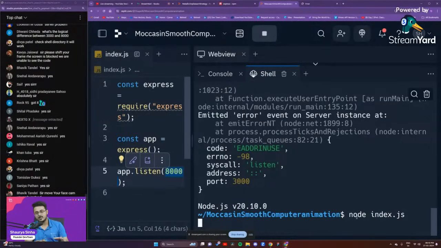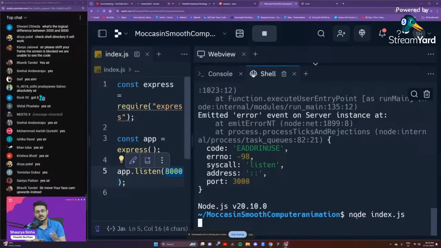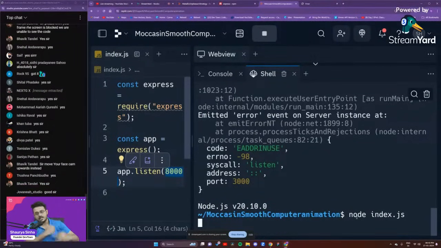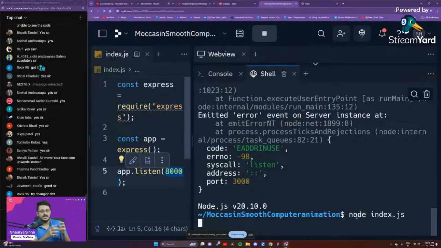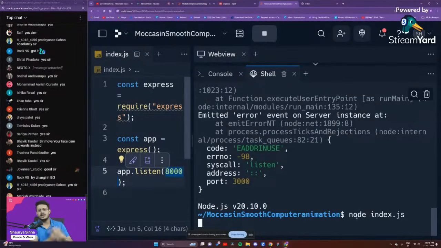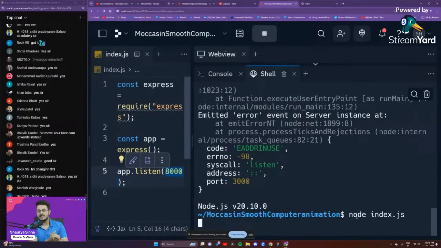That is the reason why the terminal feels frozen, because the code is continuously being run. The app has to continuously listen on the port to get requests, right? Are you guys able to understand this? Please let me know. The code has to continuously run on port 8000. Only then it will be able to get the request. Otherwise, it will not be able to get the request, right?